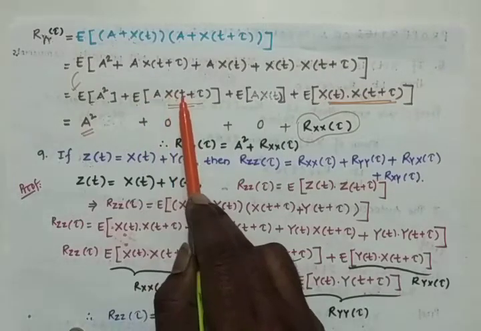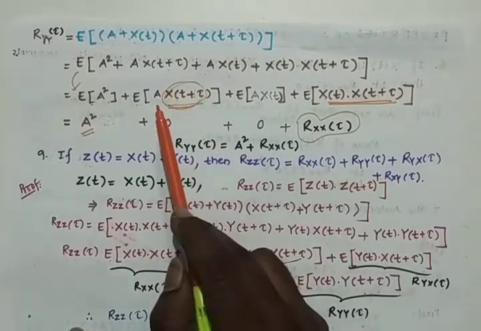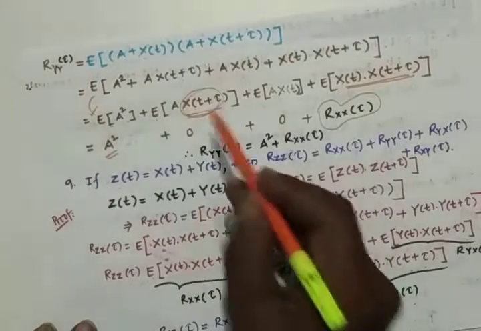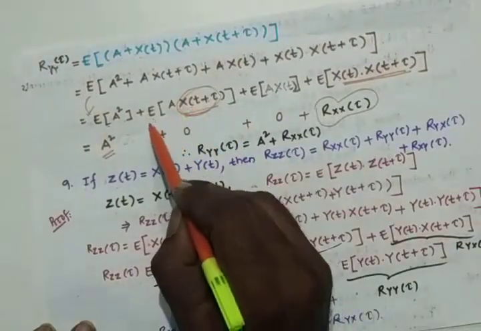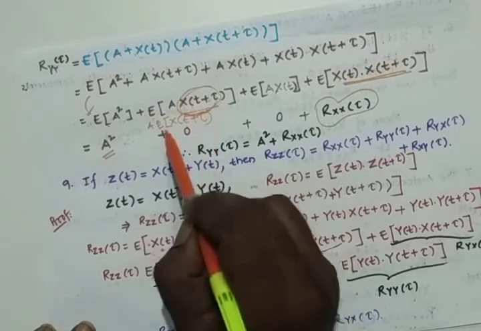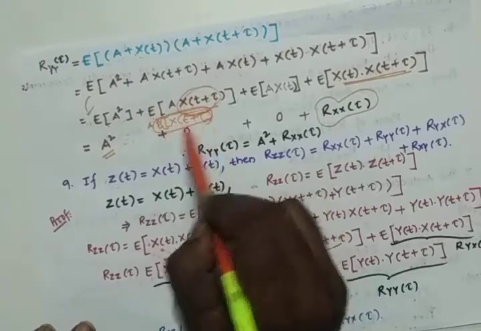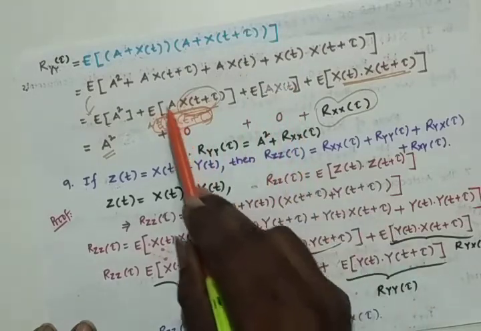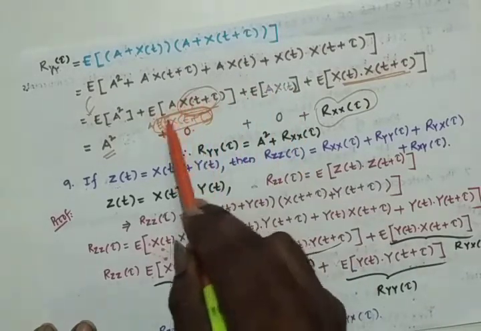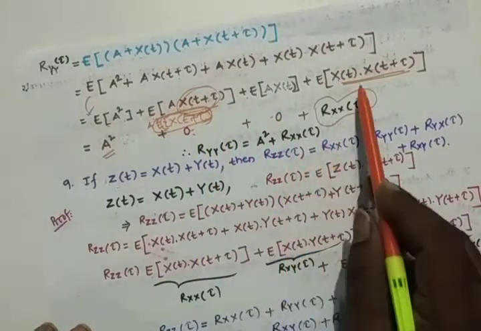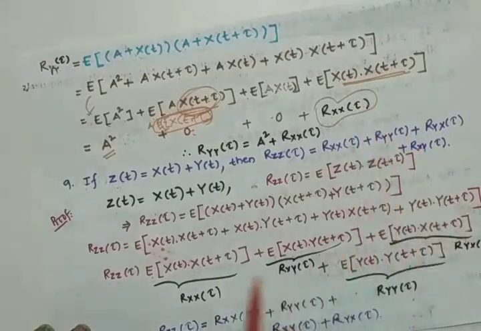The expectation of x of t plus tau is nothing but the mean only. We have stated that there is no mean, so this is a into the expectation of x of t plus tau, and that is a into the mean only. E of x of t is nothing but the mean only, which is zero mean, and zero into anything will be zero only. These two are zero.